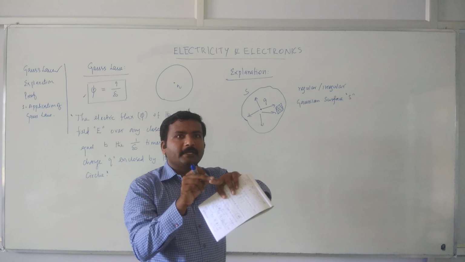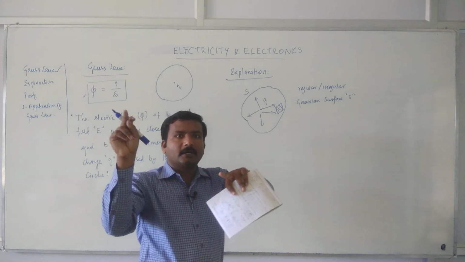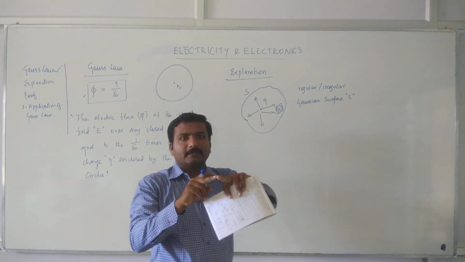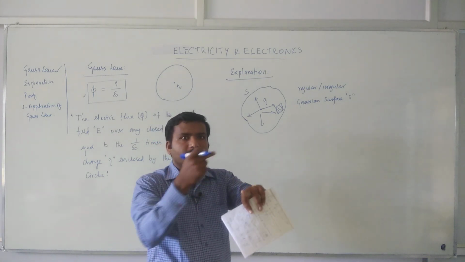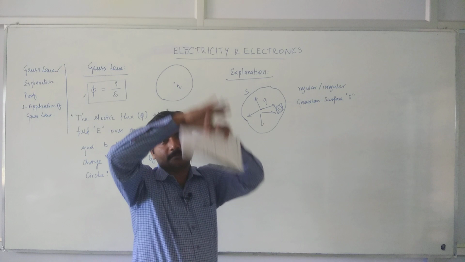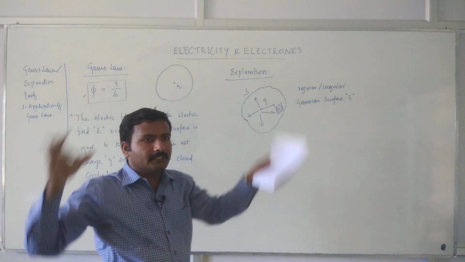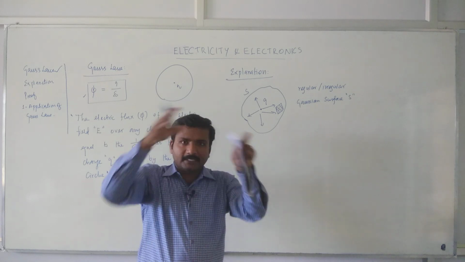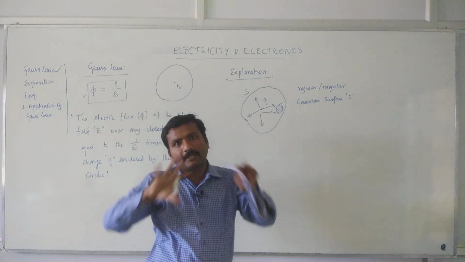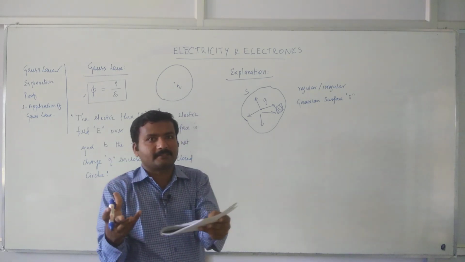All the electric field lines, the force lines coming out of the charge, go outward and all come out through the surface. If you count the number of lines cutting the surface, that is nothing but the flux.